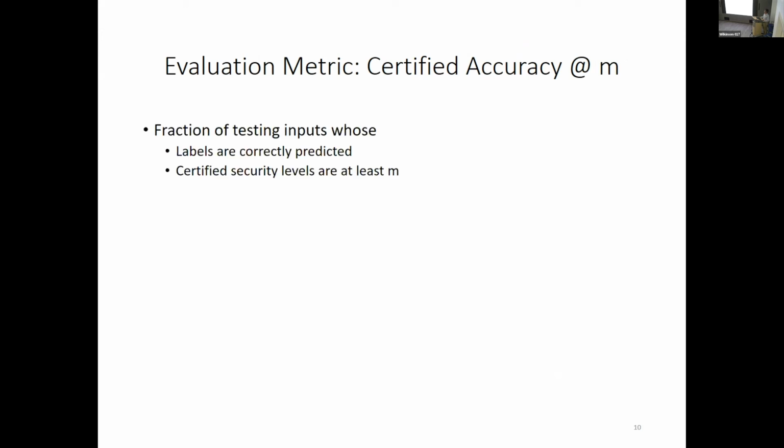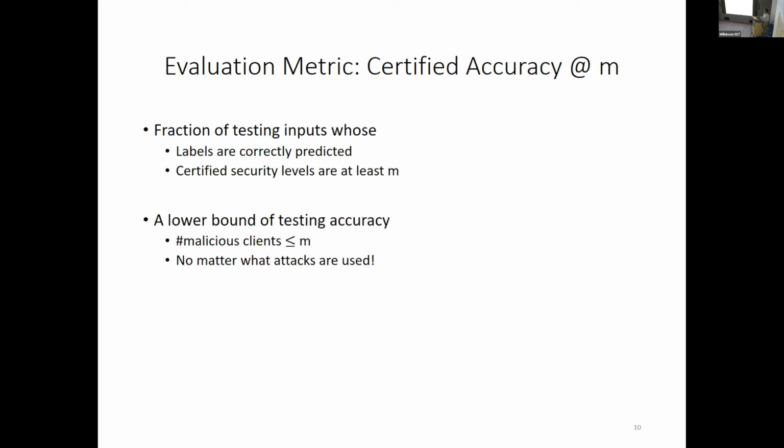In our evaluation, we define a new evaluation metric called certified accuracy to evaluate such provably secure methods. Certified accuracy at N is the fraction of testing inputs whose labels are correctly predicted and whose certified security levels are at least N. So certified accuracy at N is a lower bound of testing accuracy when the number of malicious clients is at most N, whatever attacks those malicious clients use.